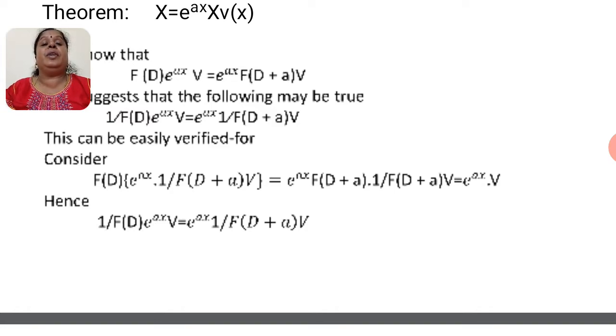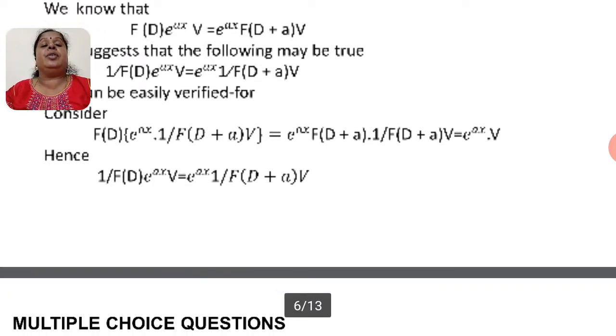This can be easily verified by considering f of D into e to the power of ax into 1 divided by f of D plus a into v, which is equal to e to the power of ax, keeping it outside, f of D plus a into 1 divided by f of D plus a, which is going to be cancelled, into v, that will be equal to e to the power of ax into v.